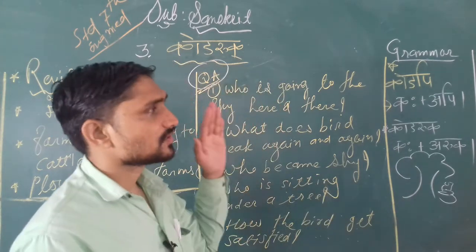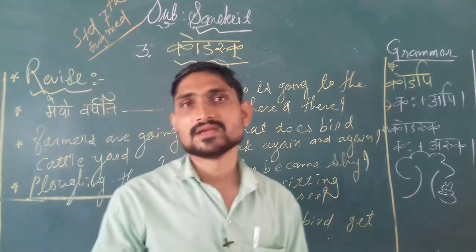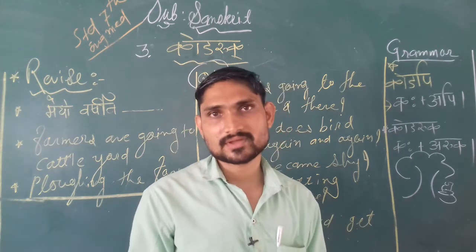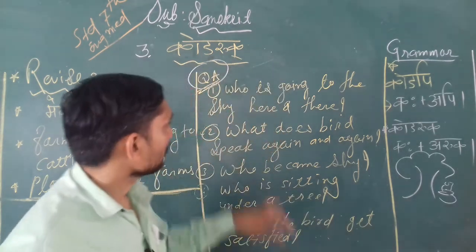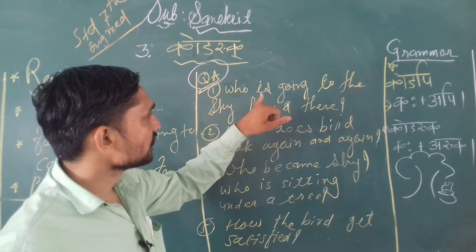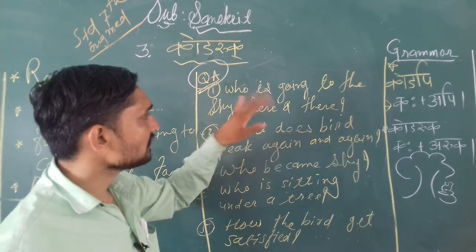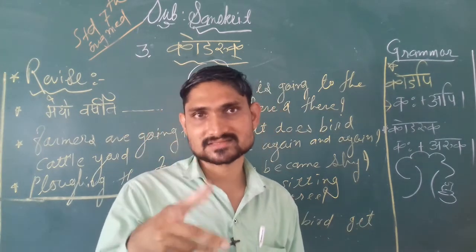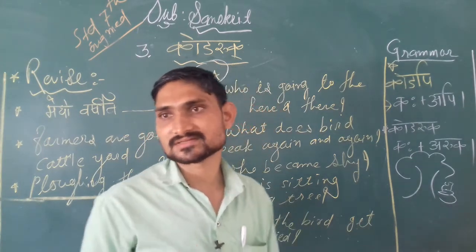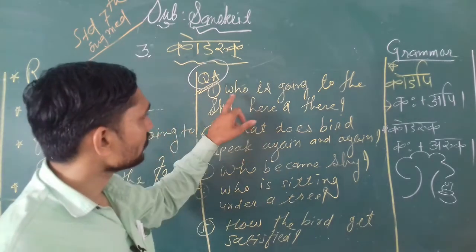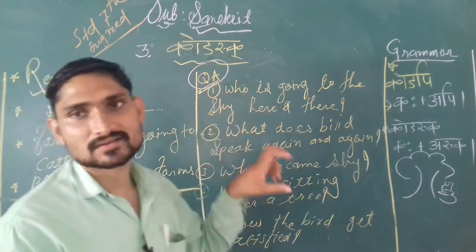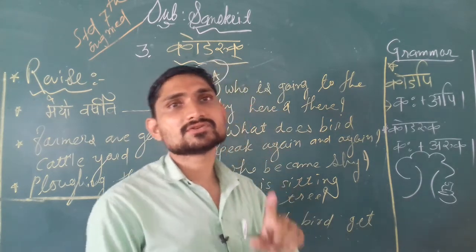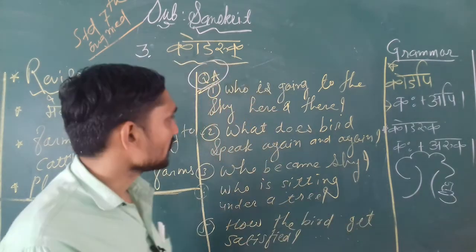Students, here you can see I have written some questions that we have to solve according to chapter what we learnt. Okay, see, the question is like this: who is going to the sky here and there? Okay, the first question, an easy question, if asked in exam, then you have to ready to write its answer. Here question, who is going to the sky here and there? So answer will happen like this: a bird is going to the sky here and there.